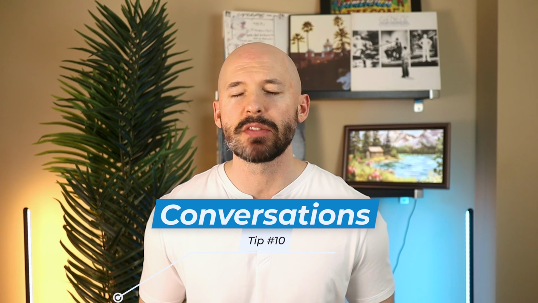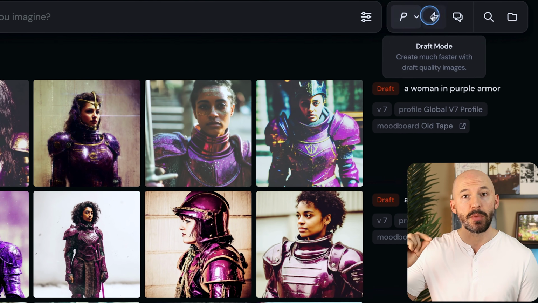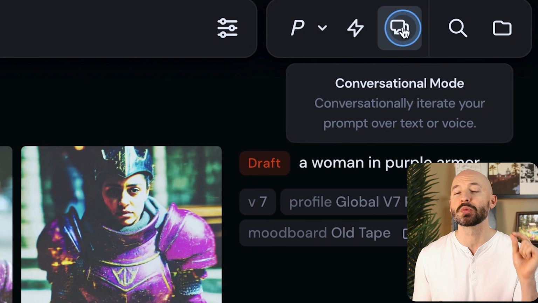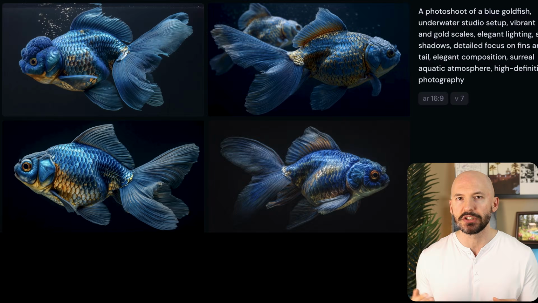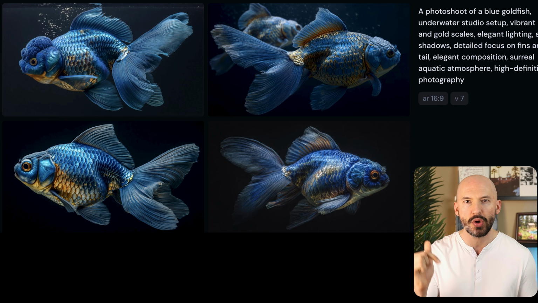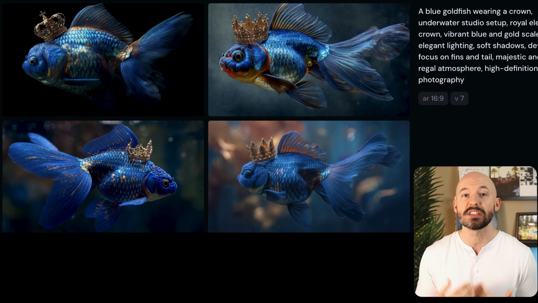Another thing that is completely new to version 7 is the conversational mode. This mode, found at the top here, allows you to prompt with natural language. This is so great when you have like a random idea but you don't know how to prompt for it. Just type in photo shoot for a blue goldfish and see what happens. And then what's really cool is that you can continue to just talk to the bot and ask for changes. But you should know that it's not going to make the changes to those exact pictures. It's going to make an entirely new set of pictures based on your instructions. So try not to get too attached to any individual image.